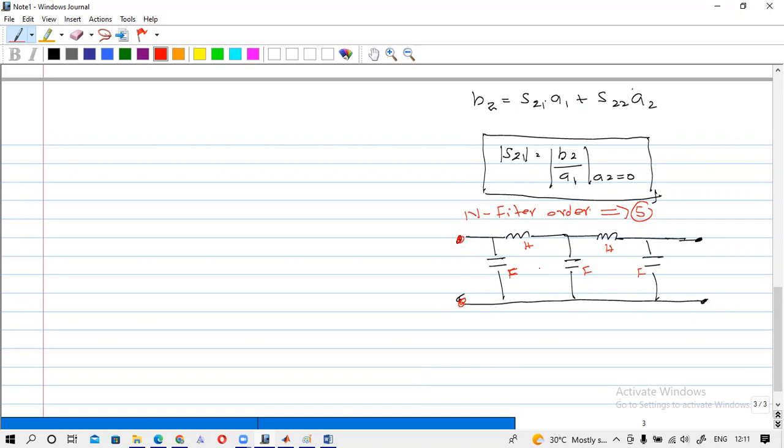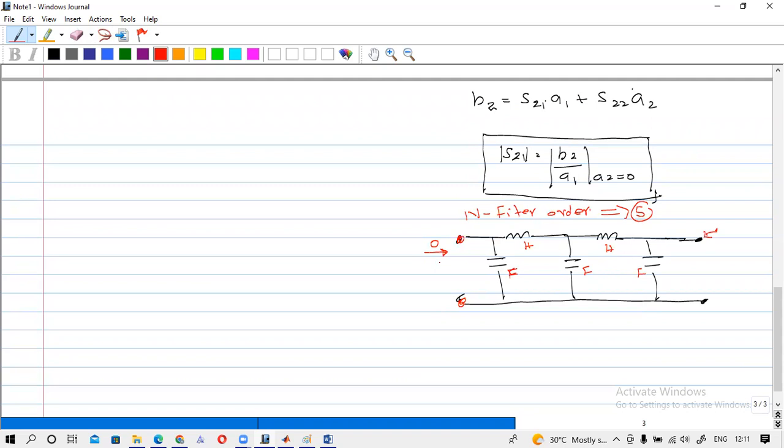How can you justify this as a low pass filter? Indeed we can. If we input a DC value, this capacitor will block the DC and this inductor will not block the DC, and the DC value will be available at this port also.